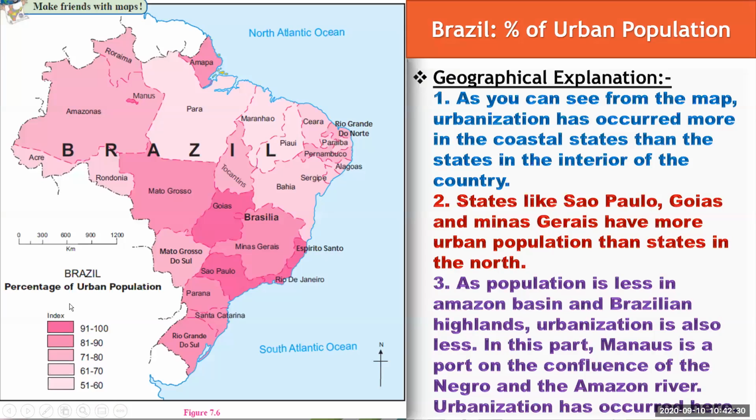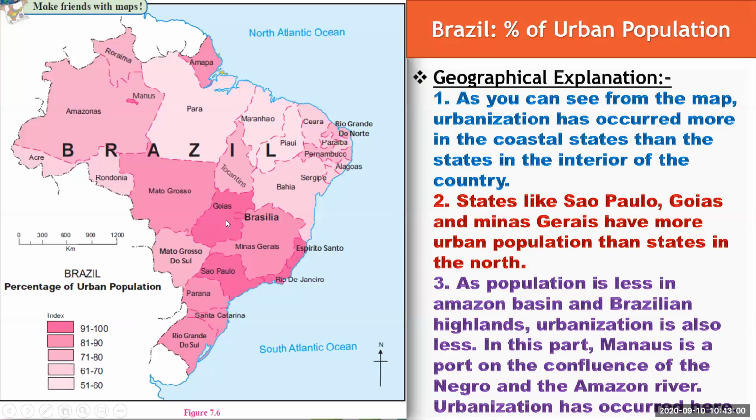Here one map is given, which is on your page number 50. The map is given and the percentage of urban population of Brazil is shown on this map. We can see the color gradient, and we can differentiate between the states in Brazil according to the urban population.